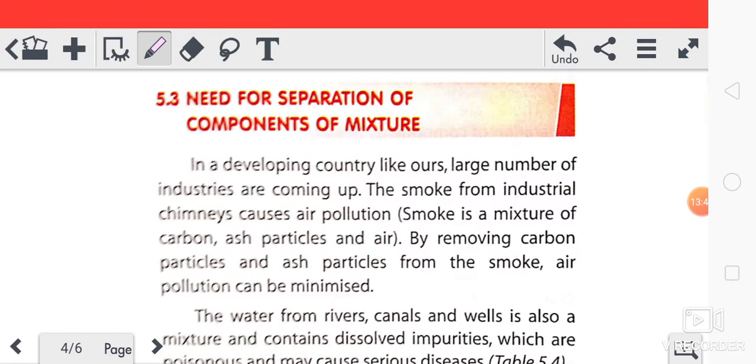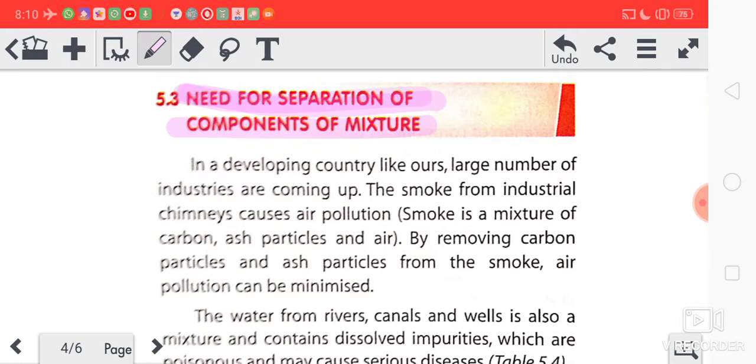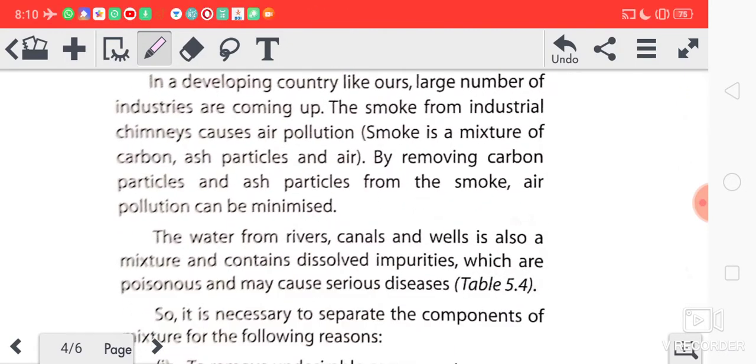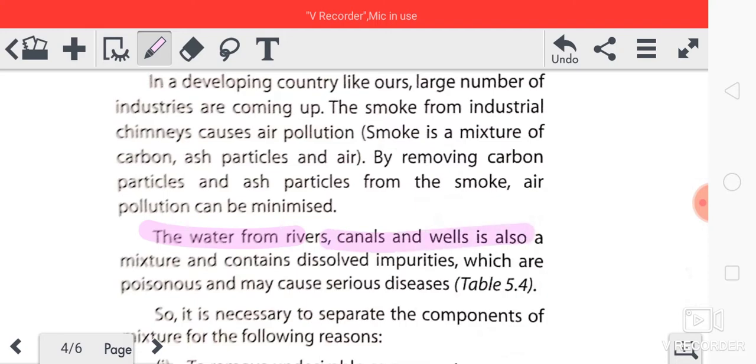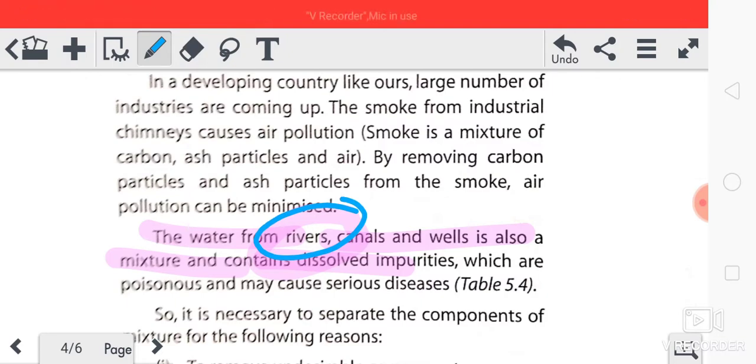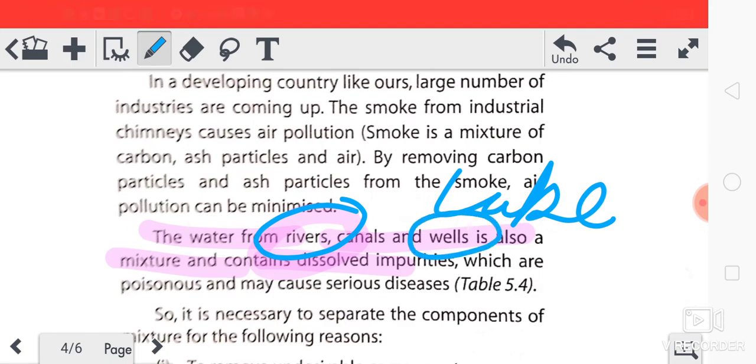Now there is one topic: what is the need for separation of components of a mixture? Why do we need to separate the components from the mixture? So the water from rivers, canals and wells is also a mixture and contains dissolved impurities. We get water from rivers or lakes, or wells. Don't you think some impurities will be mixed in these waters, from any source? Would you directly get it from the river and drink it?